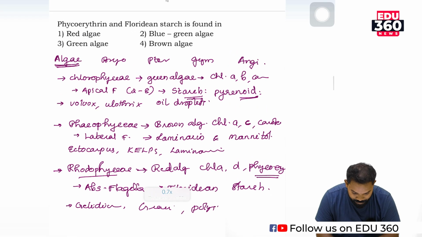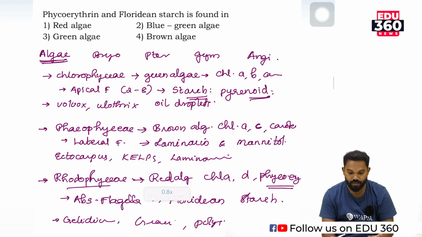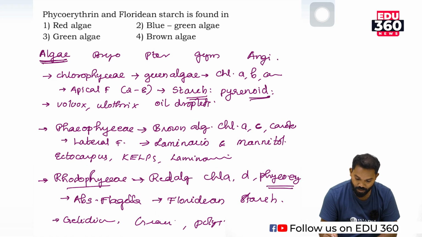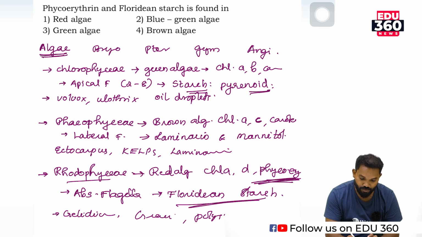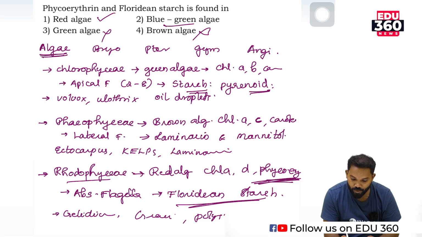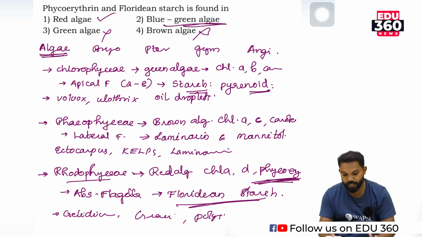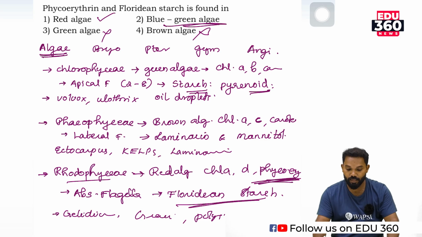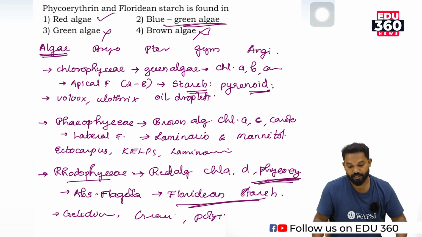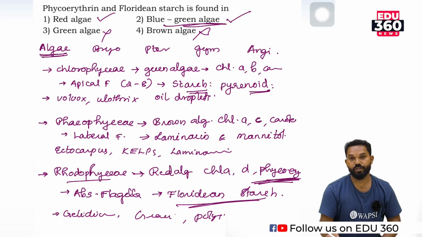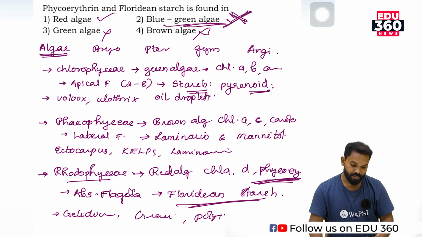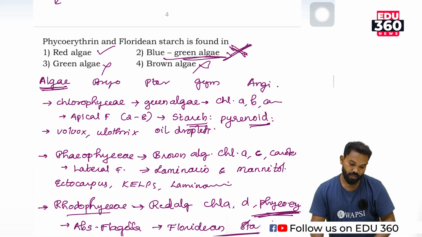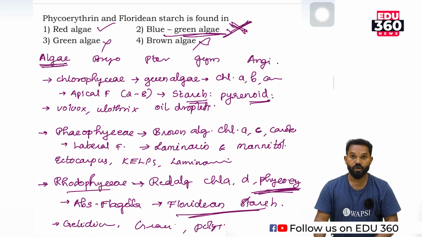Our question is phycoerythrin and Floridian starch, which is found in red algae and not in brown algae and green algae. Blue-green algae is not an algae or it is not a plant. Blue-green algae is a prokaryotic organism, that means a bacterial group. So the answer is red algae, option 1. Okay, clear?